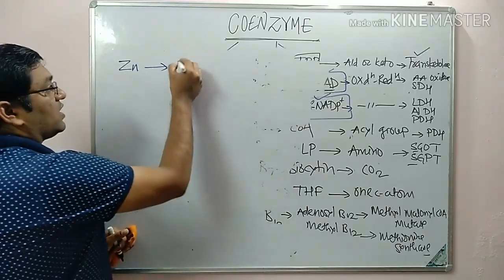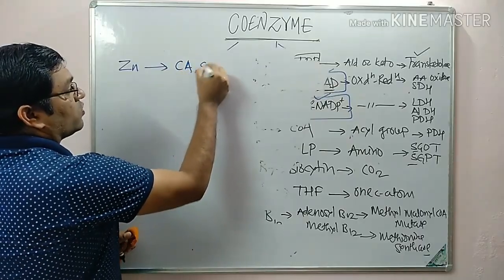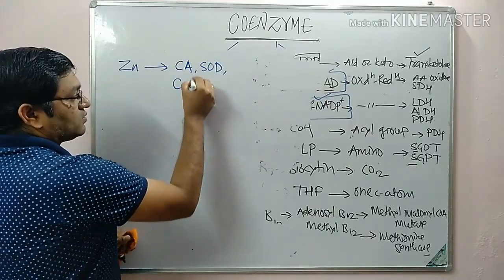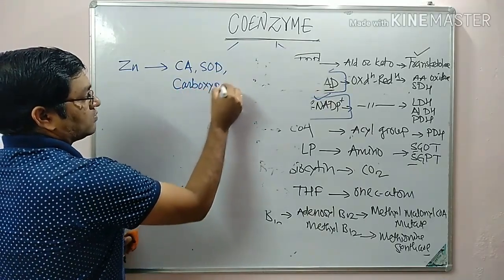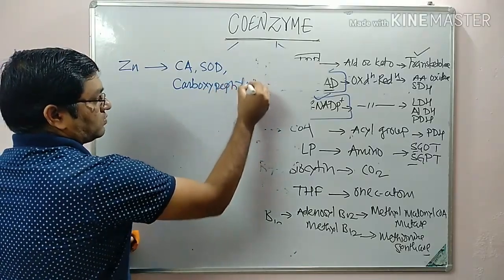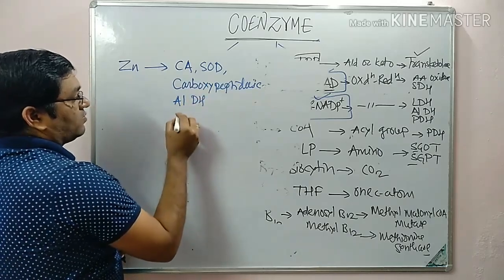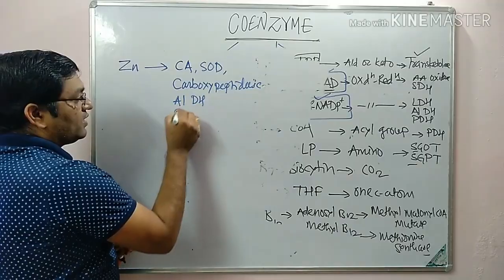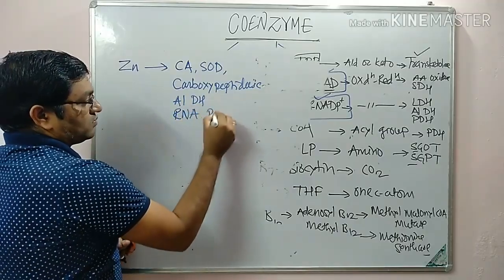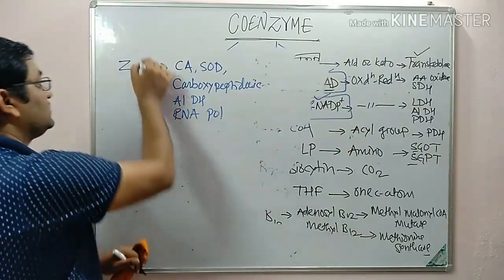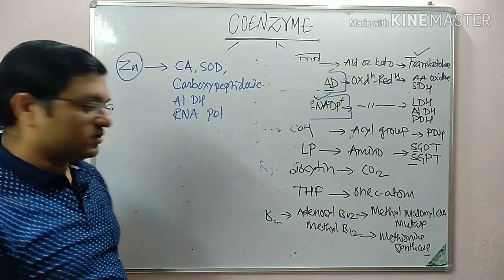These are carbonic anhydrase, superoxide dismutase, carboxypeptidase, then alcohol dehydrogenase and RNA polymerase. These are the important enzymes which contain zinc as an integral part.